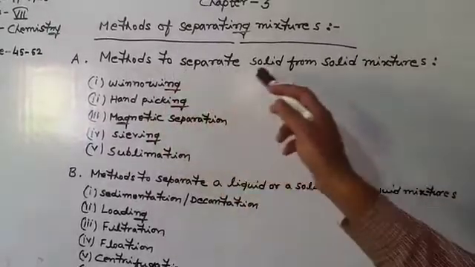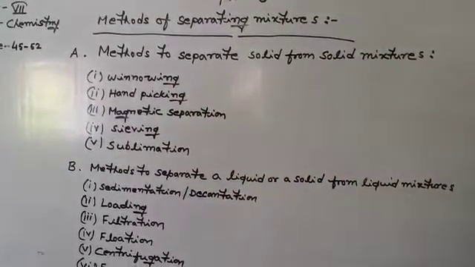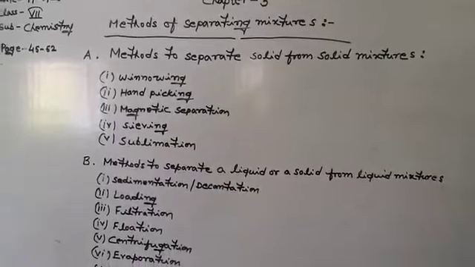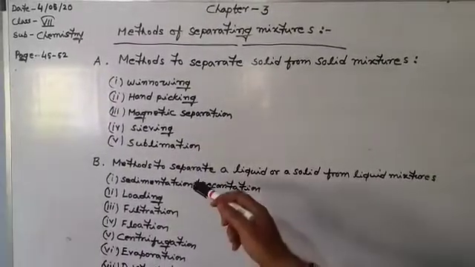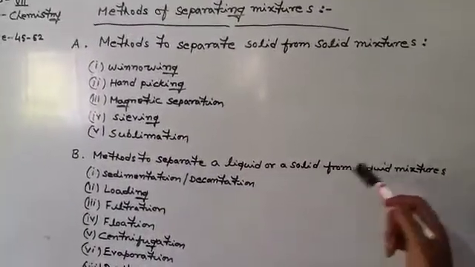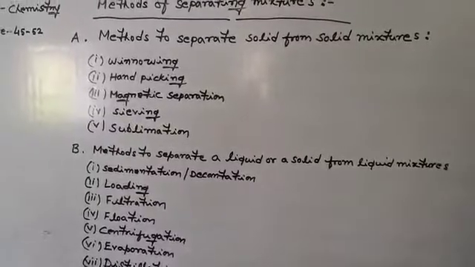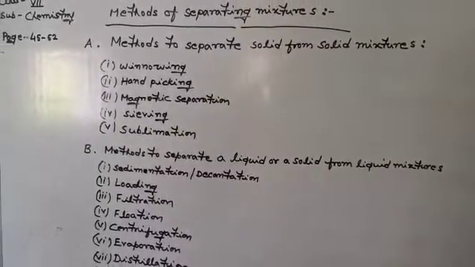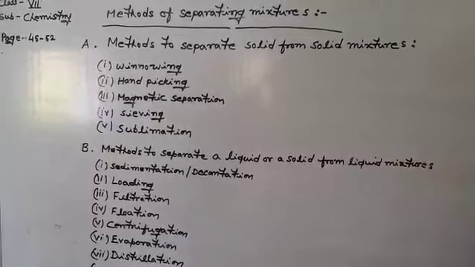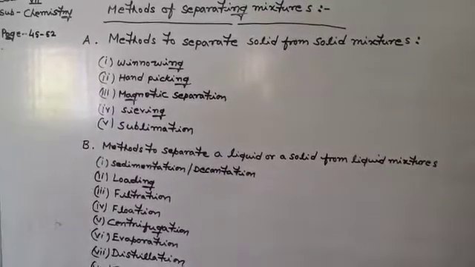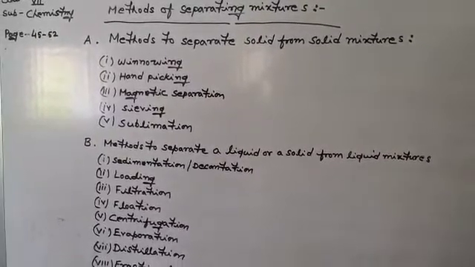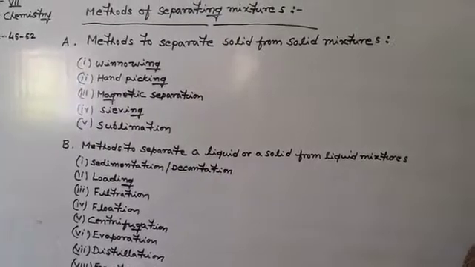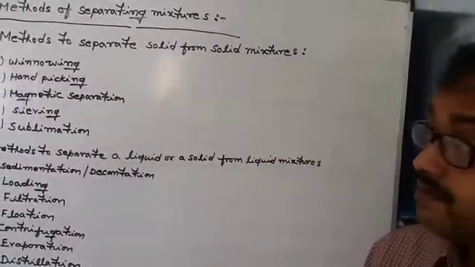First, the methods to separate solid from solid mixture, that means solid-solid mixture. And second, the methods to separate a liquid or solid from a liquid mixture. Okay, so first of all, we start with methods to separate solid from solid mixture. That means in that mixture both the components are solids.